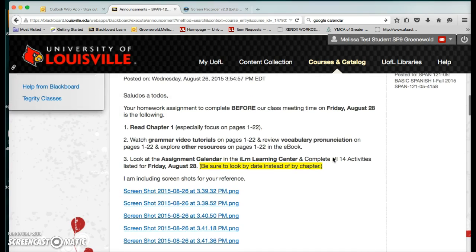According to the announcement, we need to read Chapter 1, with special focus on pages 1 through 22. We should watch the grammar video tutorials on pages 1 through 22, use the vocabulary pronunciation on those pages as well, and explore other resources in the ebook on pages 1 through 22. Then, we should look at the assignment calendar and complete all of the activities listed for August 28th.